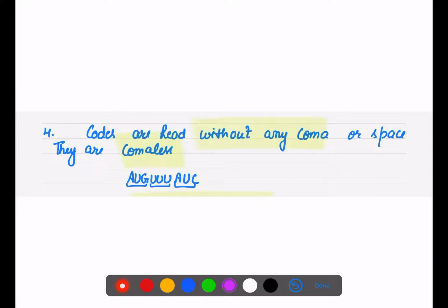They are read without any comma or space. They are commaless. On mRNA sequences they are present like this: AUG, UUU, AUC. So we read them as AUG, UUU, AUC, because our code is a triplet code with 3 letters, but there is no comma, no space.